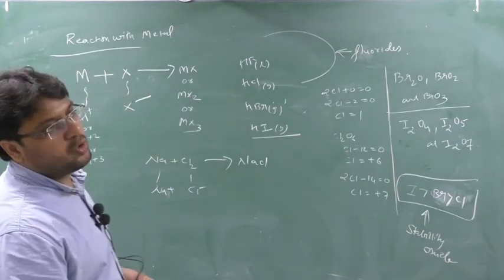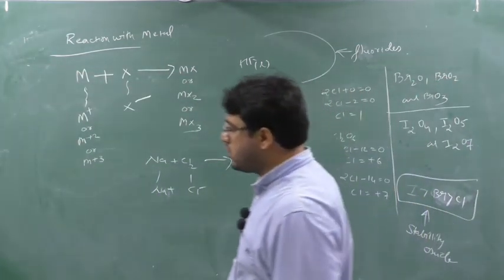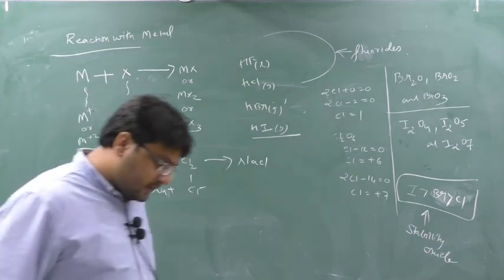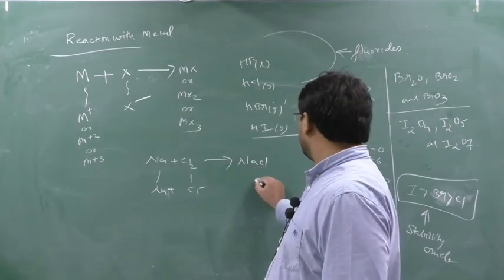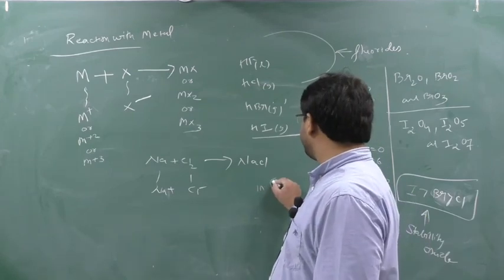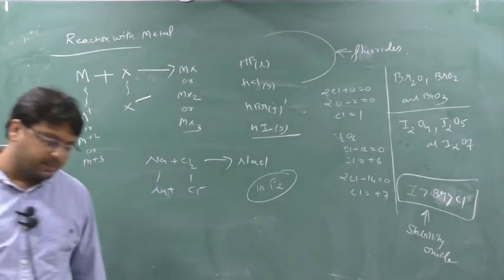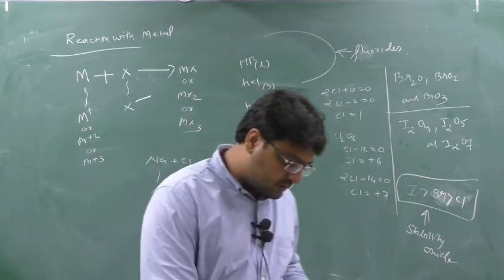Write down next. It is the most strong oxidizing agent in its own group. Clear? The dissociation enthalpy of F2 is exceptionally very low as compared to other halogens.